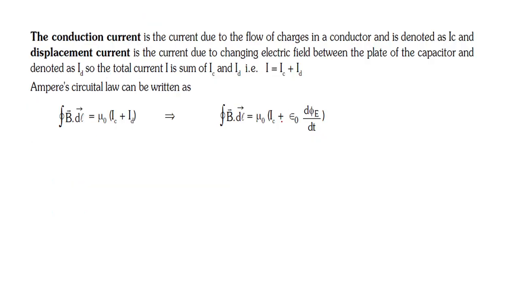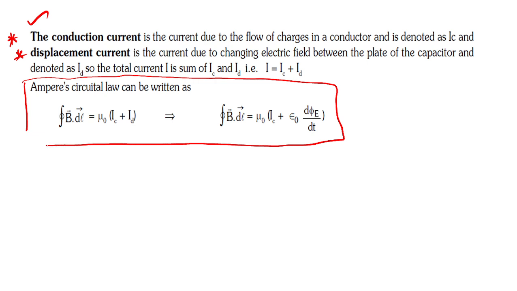Before that, you just write down this point. The definition we will try to write down. Write down the definition: what is a conduction current and a displacement current? Chalo, write down. This one we'll write afterwards, but write the definition of conduction current.